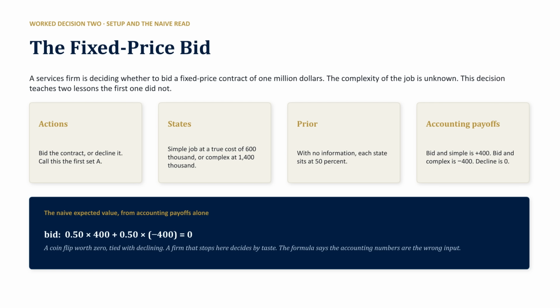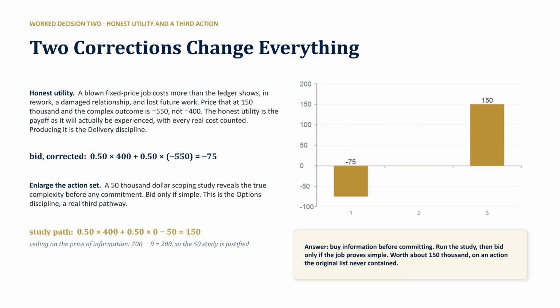Now, let's look at a fixed price bid. A firm must decide whether to bid on a $1 million contract. The challenge is that the job's complexity is unknown, creating a coin flip scenario with a naive expected value of 0. The formula highlights that simple accounting numbers are the wrong input here. Two corrections change everything. First, apply honest utility by counting real costs like rework and damaged reputation, which makes the complex outcome worse. Second, expand the action set by adding a scoping study. This study reveals complexity beforehand, justifying the cost and identifying a superior strategy.